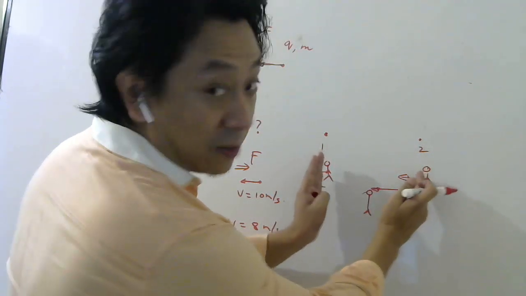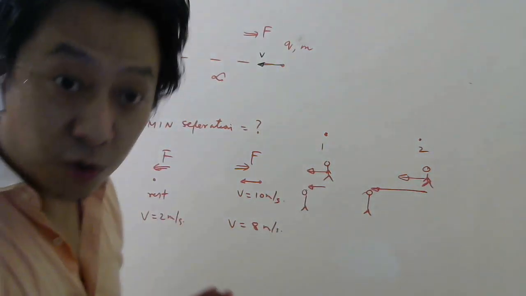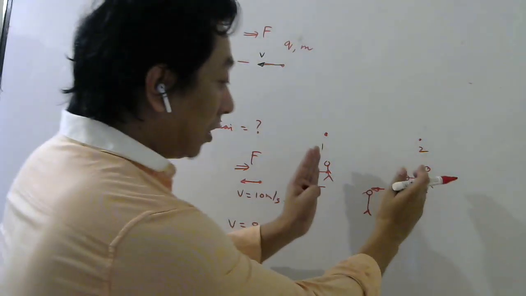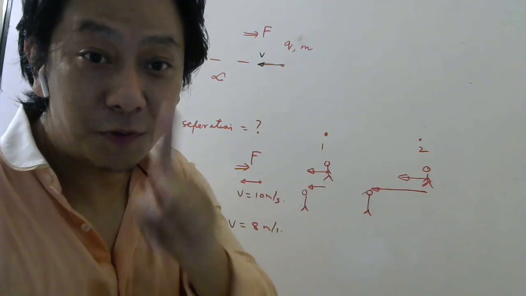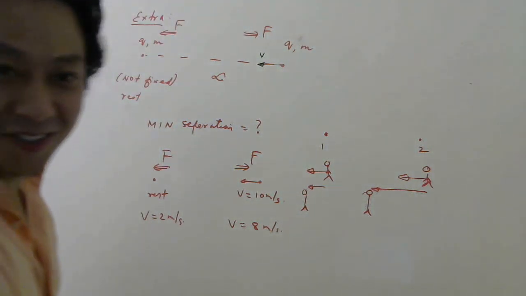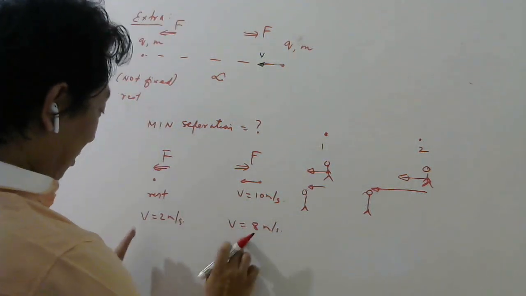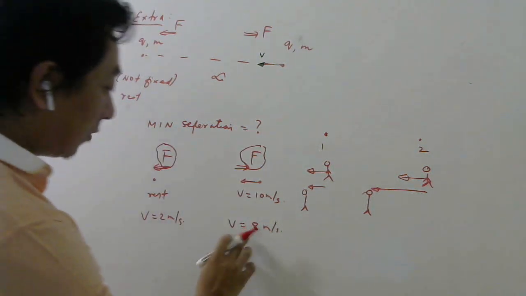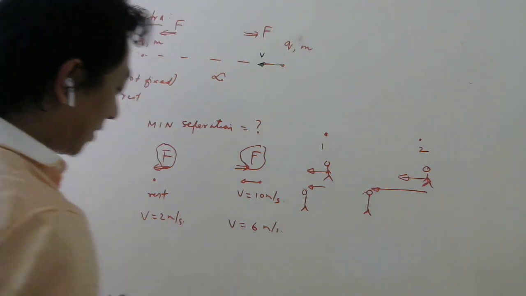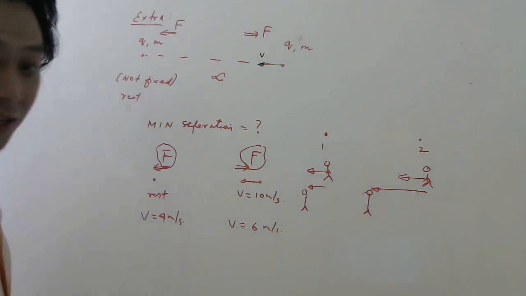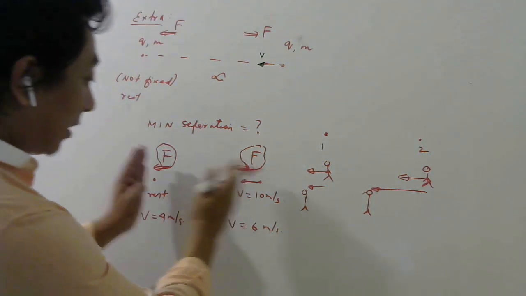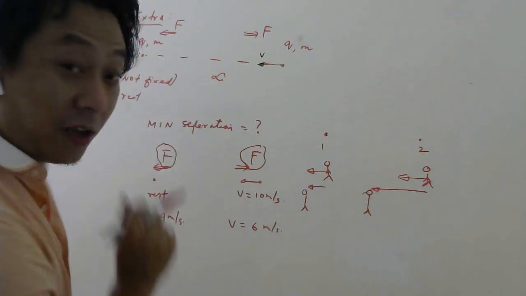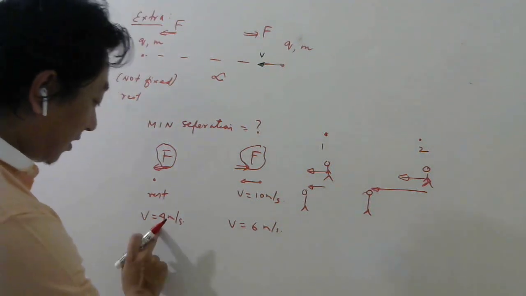Can you see? Initially this was the gap. Now this is the gap. So my question to you is, how long this gap will keep decreasing? This gap will keep decreasing till your friend is moving faster than you. Understood or not, students? So now, as this is moving, these two are, remember, feeling this force continuously. So this will again slow down. This will become 6 meter per second. This will become maybe 4 meter per second. Tell me now, the gap will decrease or not decrease? Even now the gap will decrease. The separation will decrease. Why it will decrease? Because this is moving faster than this.